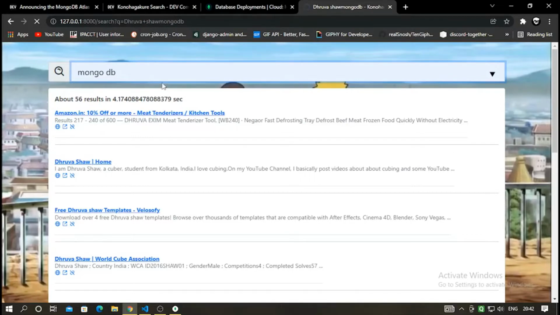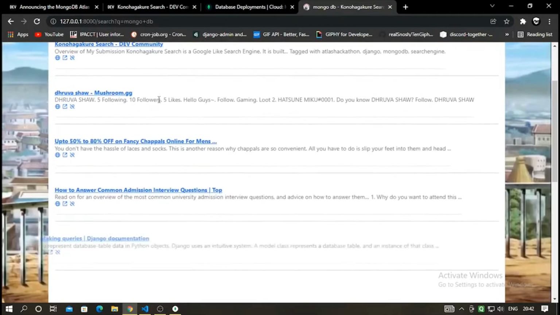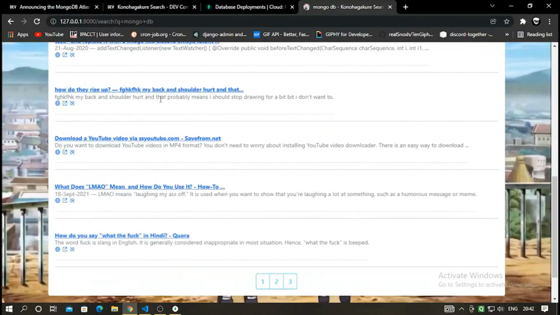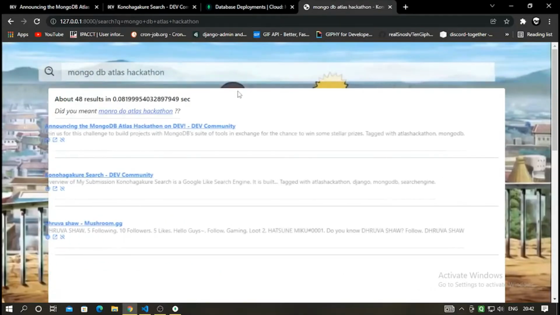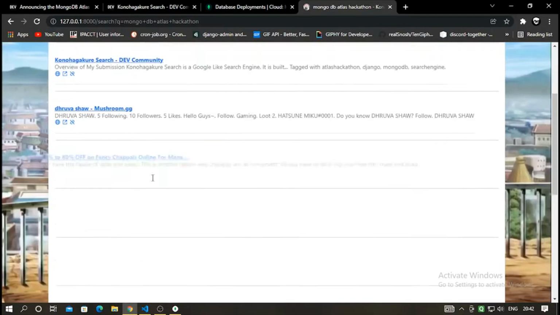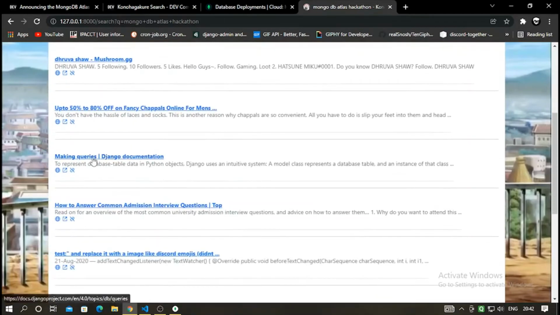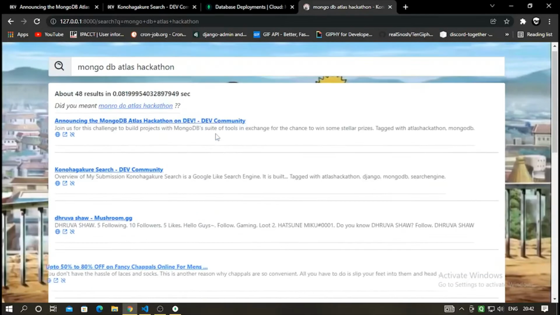I told you it all depends upon your system performance, and since my system is actually slow, yeah. There you can see MongoDB, there are many results. I'll search MongoDB Atlas Hackathon. There you can see announcing MongoDB Atlas Hackathon, my submission and all, making queries, Django documents, and all.